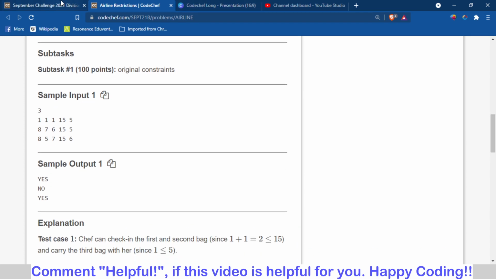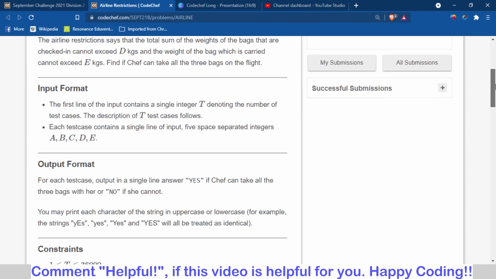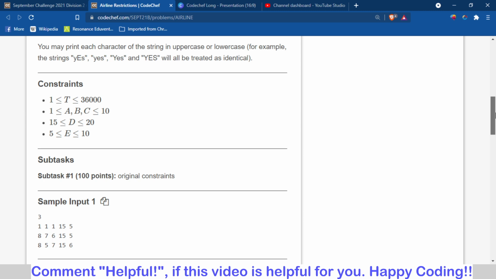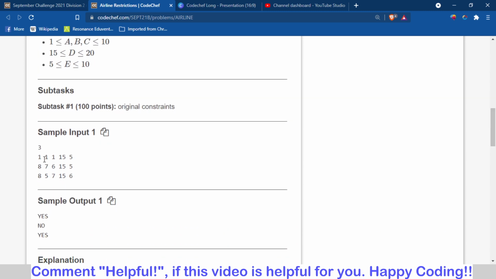I have just seen the submissions for this problem, and there are many incorrect submissions. People are using some other logic, but there is a simple logic. You have to check: if Chef is taking the first bag with herself and the other 2 in the check-in, is it possible or not? If she is taking the second bag with herself and the other 2 in the check-in, is it possible or not? And last, if she is taking the 3rd bag with herself and the other 2 in the check-in. This is the easiest solution we can have.